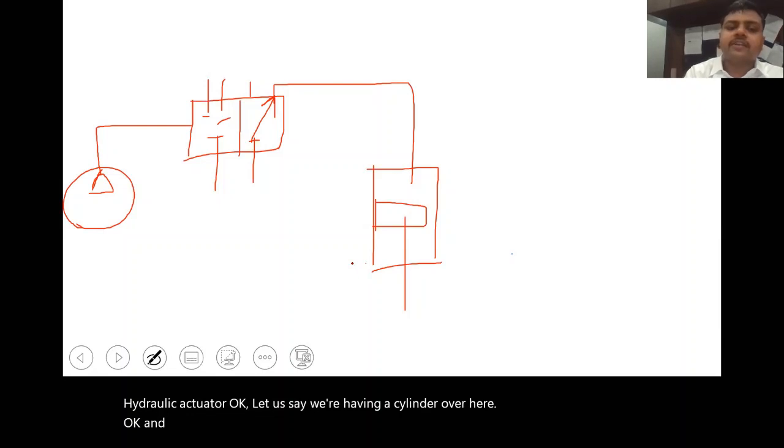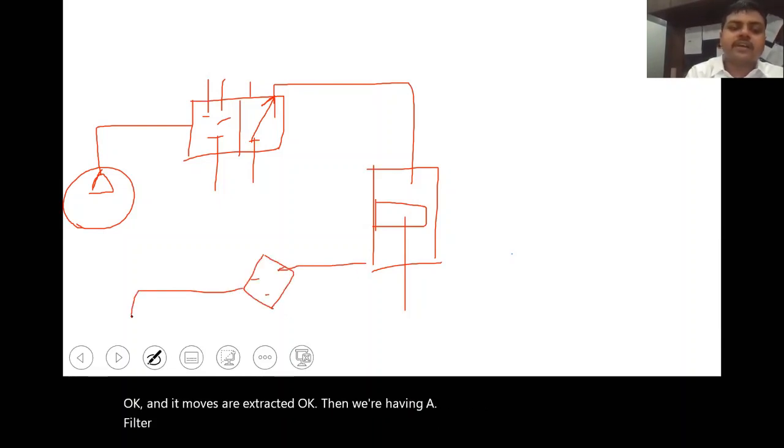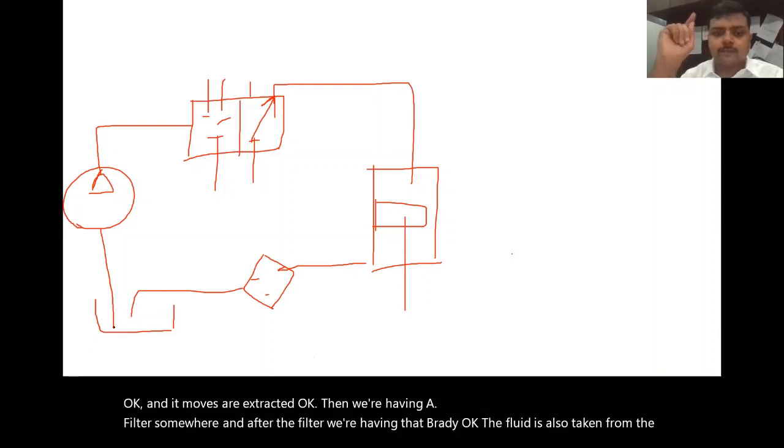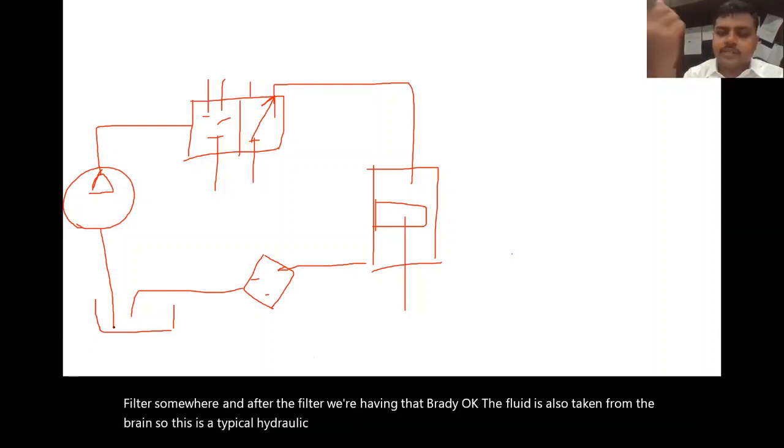Then we have a filter somewhere, and after the filter we have a drain. The fluid is also taken from the drain. So this is a typical hydraulic circuit. In between you can have a pressure relief valve and everything, I am not indicating them.